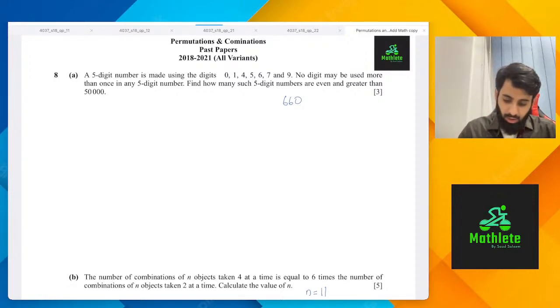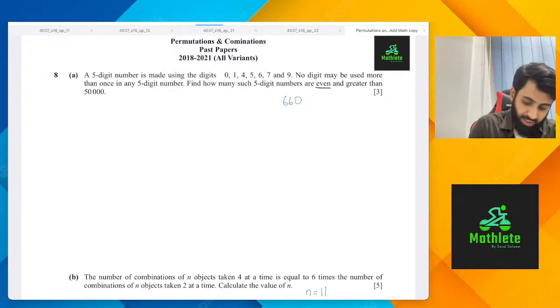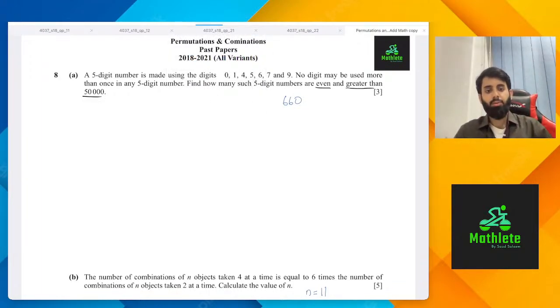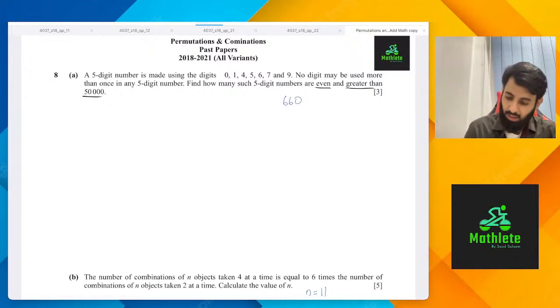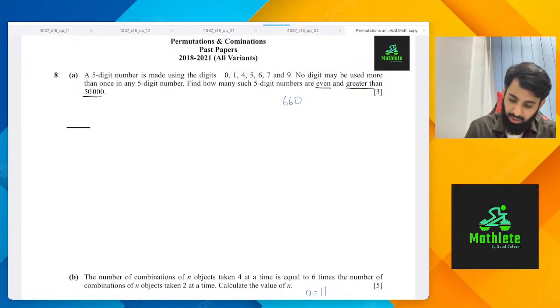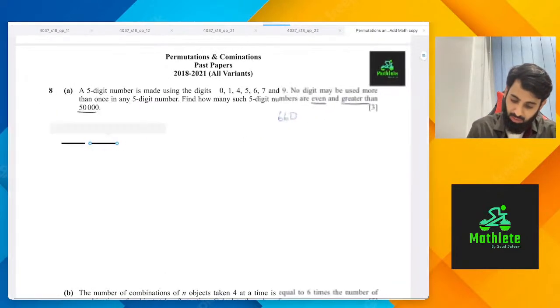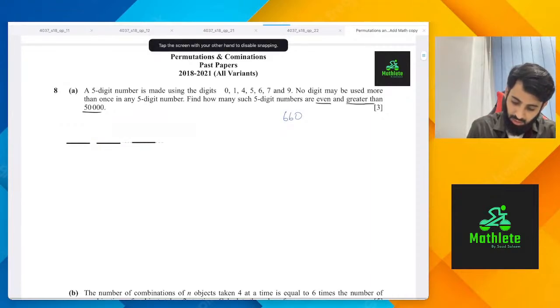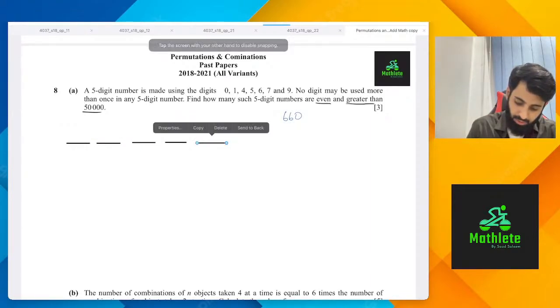So this question says a 5-digit number is made using the digits 0, 1, 4, 5, 6, 7, and 9. No digit may be used more than once in any 5-digit number. Find how many such 5-digit numbers are even and greater than 50,000. So what we're going to do is first make 5 blanks. The more systematic you are, the better it is for you. So we're going to make 5 blanks: 1, 2, 3, 4, and 5.